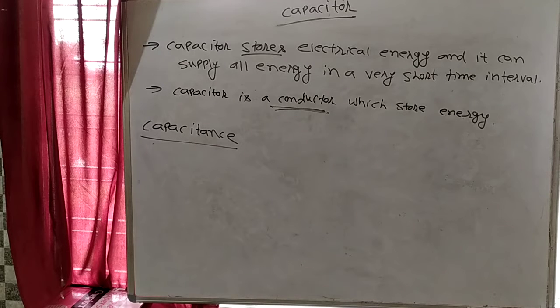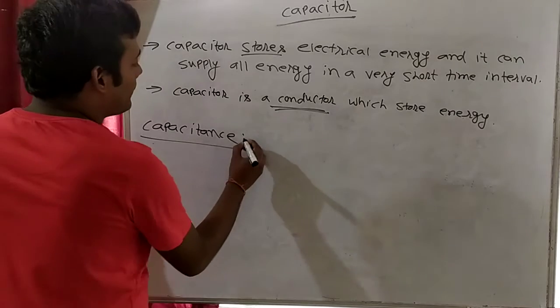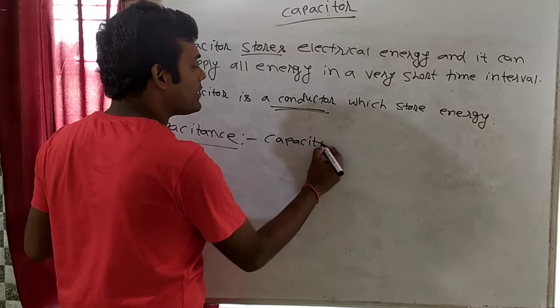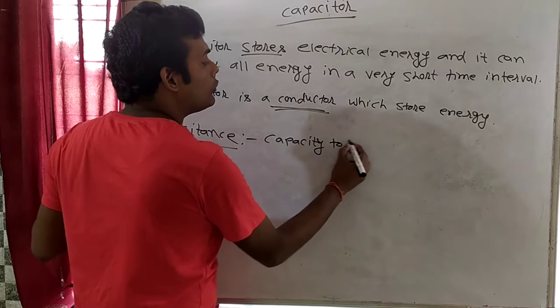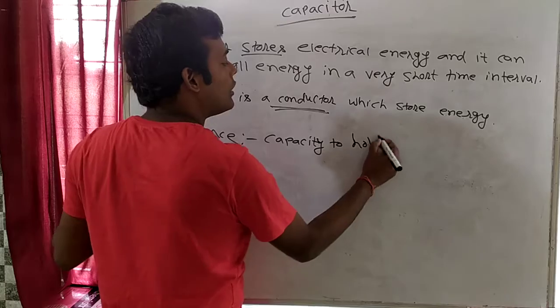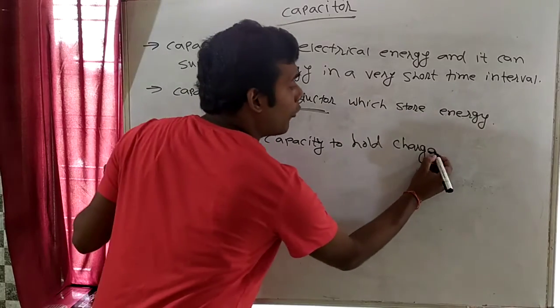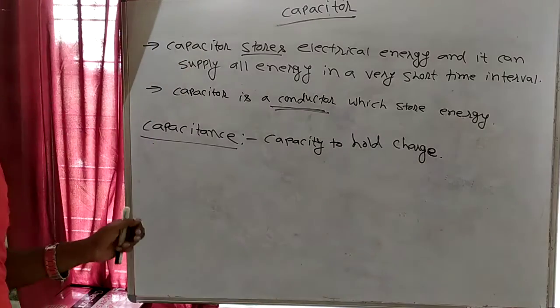So capacitance is defined as the capacity to hold charge. If any capacitor will hold more charge, its capacitance will be more.